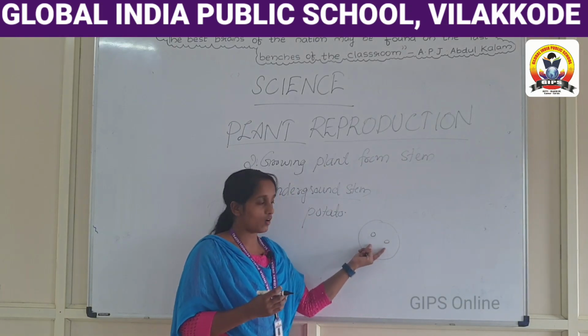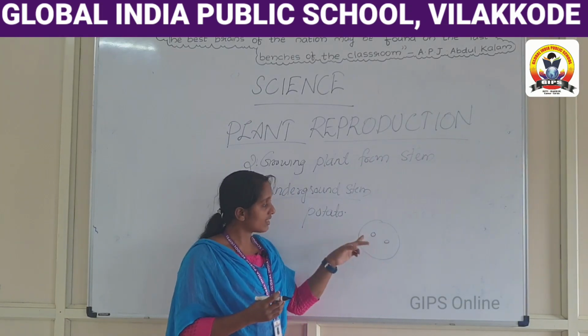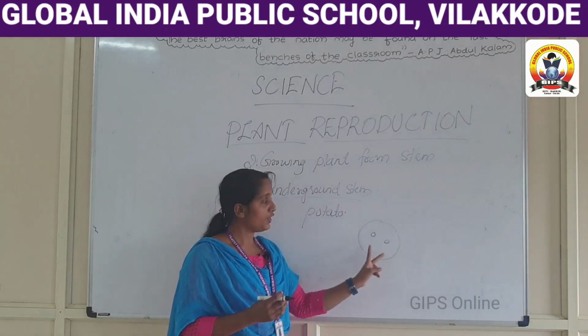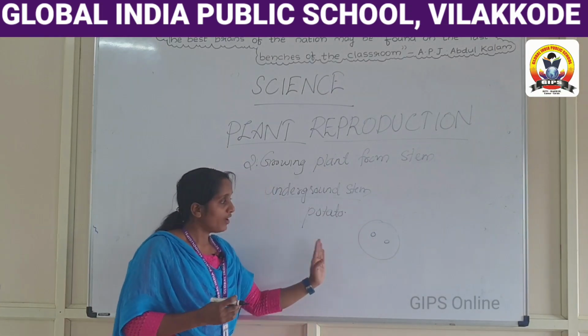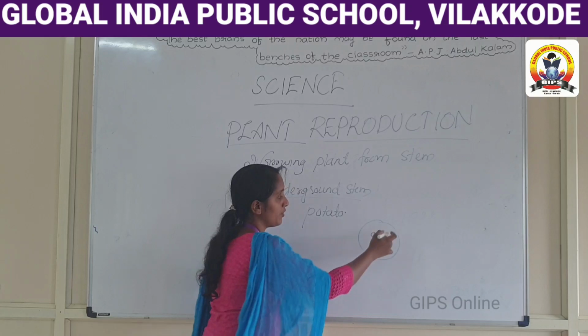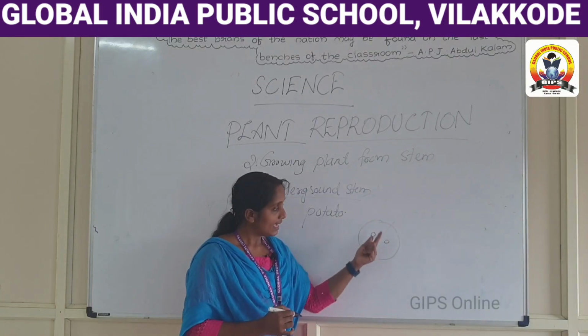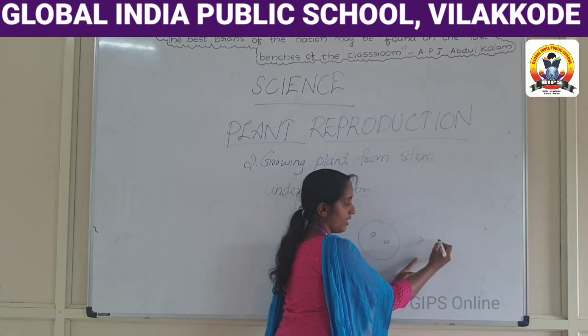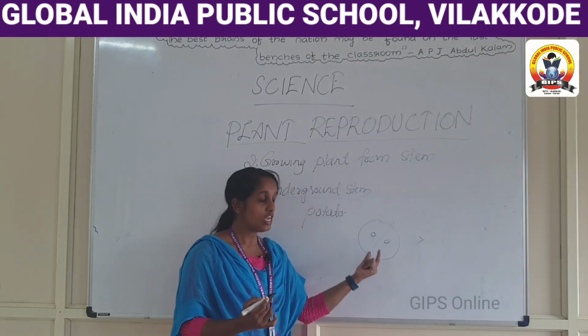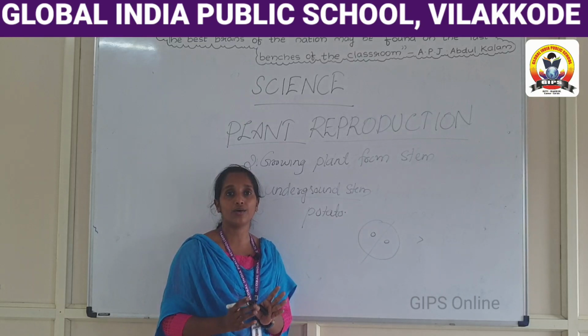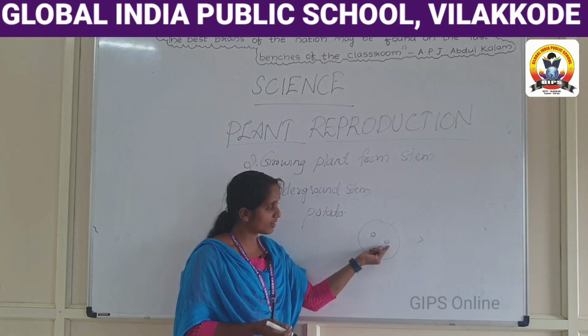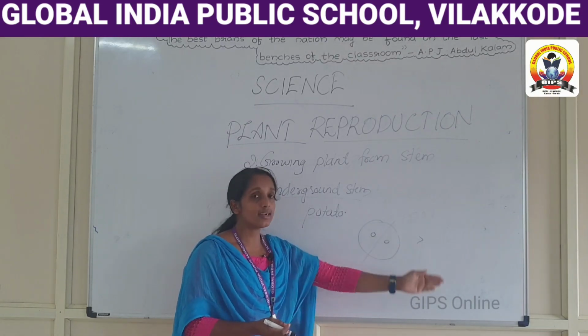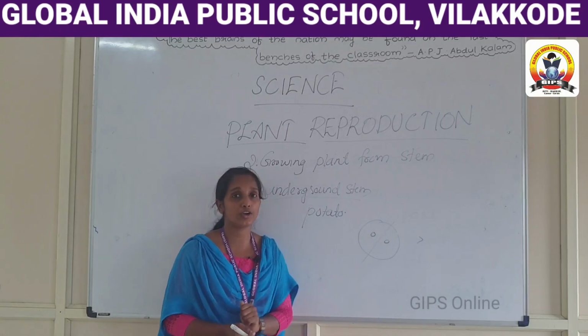These buds are called eyes, and they can produce new plants. If you cut the potato along with the eyes and plant it in the soil, you will get a new potato plant.